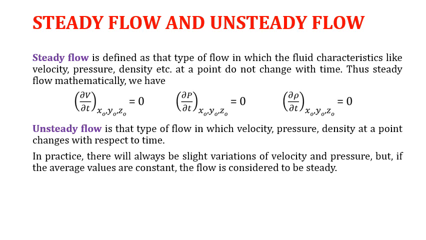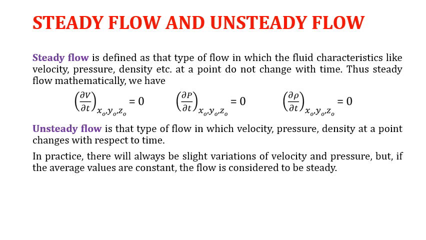Steady flow is that type of flow in which fluid characteristics like velocity, pressure, density at a point do not change with time. Thus, mathematically, it can be written as change of velocity with change in time at a given fixed position x naught, y naught, z naught in the three coordinate axes is 0.